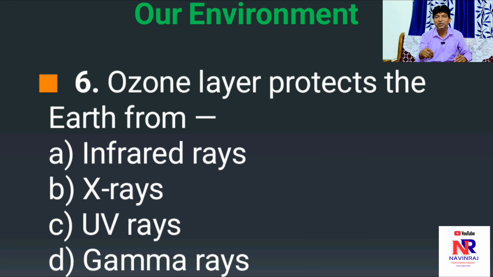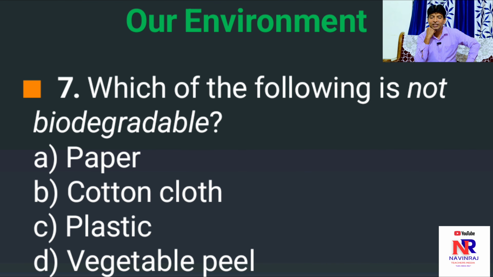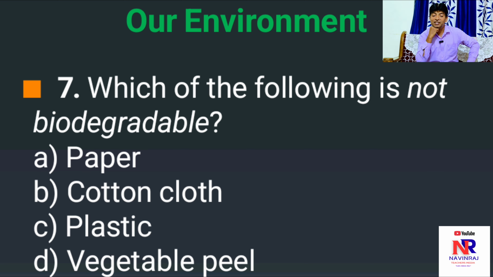Yes, let's come to the next question. Which of the following is not biodegradable? Right answer is, any guesses, dear students? Right answer is C, plastic. Why is plastic the correct option? Because plastic is a non-biodegradable substance which doesn't decompose when it comes in contact with soil.